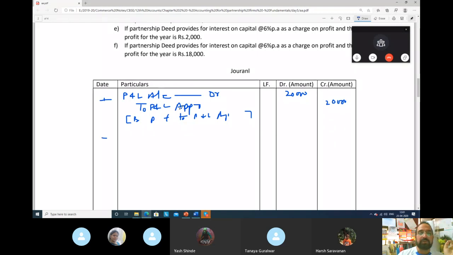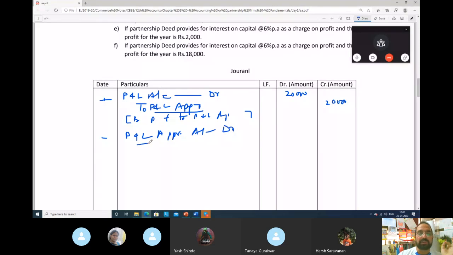After transferring to profit and loss appropriation, what do we do? This profit we will distribute among the partners. So how will you do it? Profit and loss appropriation account debit, to the partners whose capital accounts are there.